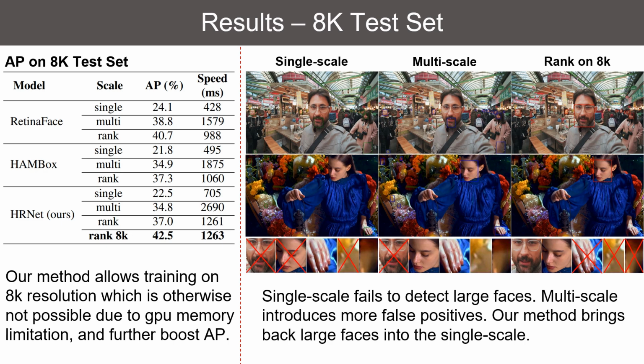Our method allows us to train on 8K resolution by only running forward pass in the face detector and backward pass inside our network. Without our method, backpropagating 8K resolution in RetinaFace is not possible, even with batch size 1 on 48GB GPU memory. We collect 8K resolution test set to demonstrate the AP improvement.